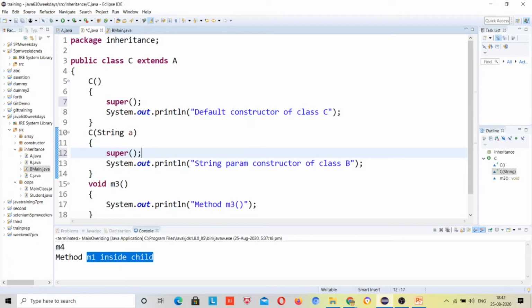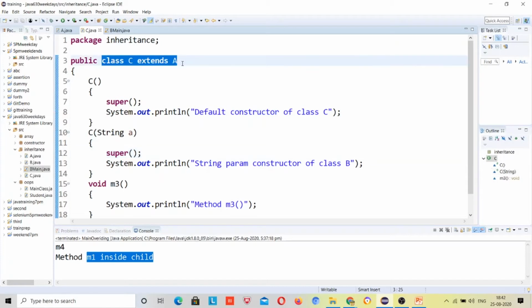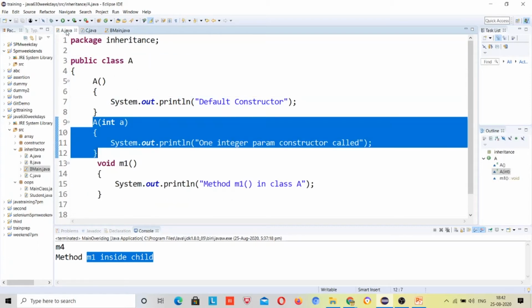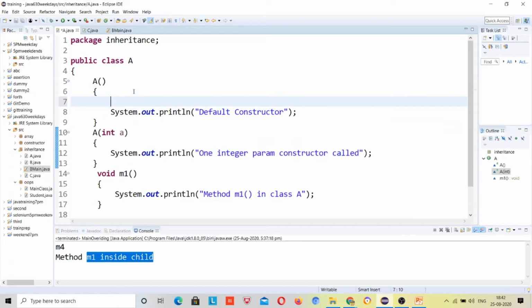If you are performing inheritance inside this class, then super will be written inside. Inside this also it is written, but you can see there is no inheritance. So why do I say this is written? Just because every class extends the Object class, the root class of any class.